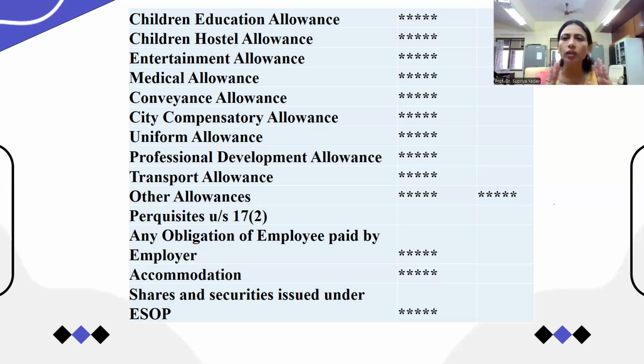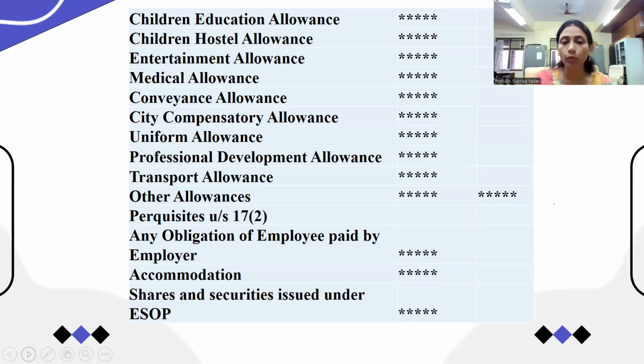So in this way the perquisites are provided by the employer to the employee in kind. These are the taxable perquisites under section 17, and there are many more. Whatever perquisites or benefits in kind you receive from the employer as an employee, all those are considered as perquisites, and all are taxable, taken into account as salary for taxable purposes.